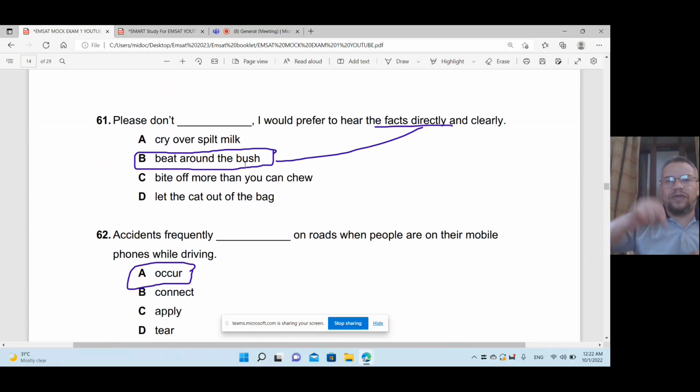One of the exam this year. It will be one of the questions in this next exam of EMSAT. It means you talk here and there and try to deceive me. So I say, go directly, please. Be clear. Don't go around for talks. It means beat around the bush.